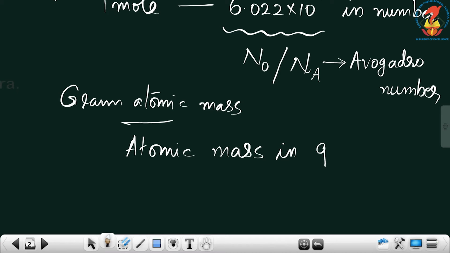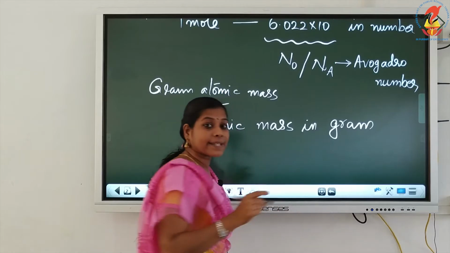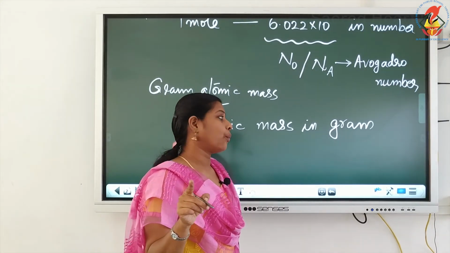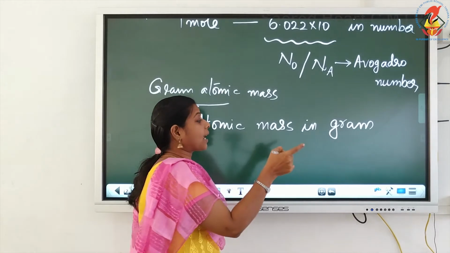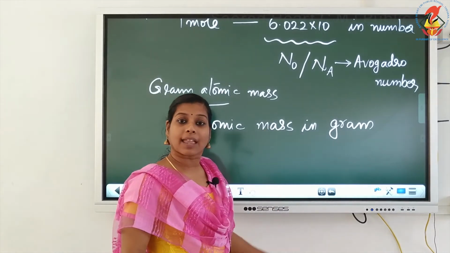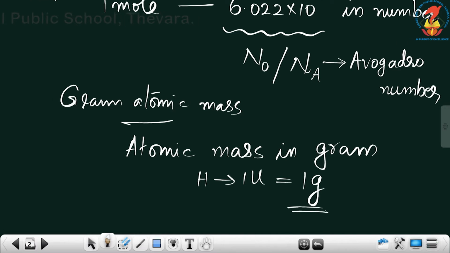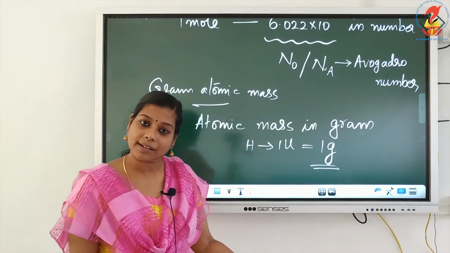Normally, what is the unit of atomic mass? Yes, atomic mass unit is U. Unified mass, we are writing there, isn't it? But instead of U, if you are writing the atomic mass in G, that is gram atomic mass. For hydrogen, we are writing the atomic mass as 1 U. But what is the gram atomic mass of hydrogen? That will be equal to 1 G. 1 G is the gram atomic mass of hydrogen.